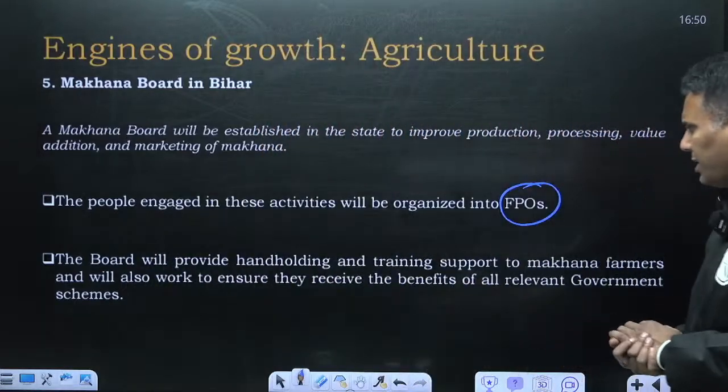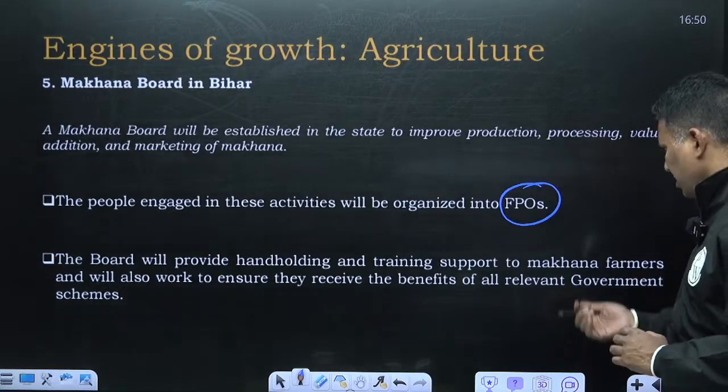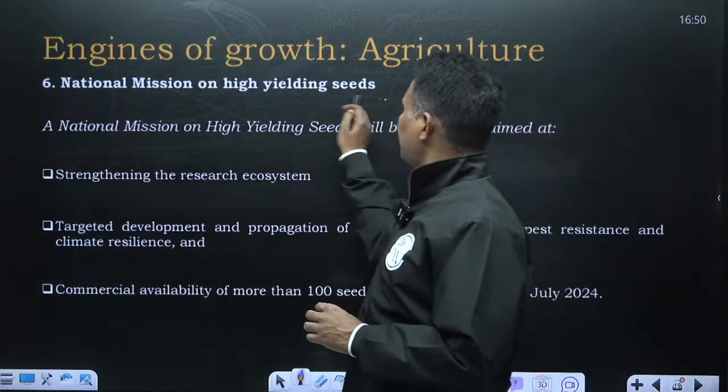The board will provide hand-holding and training support to makhana farmers, and will also work to ensure they receive benefits of relevant government schemes. National Mission on High Yielding Seeds.